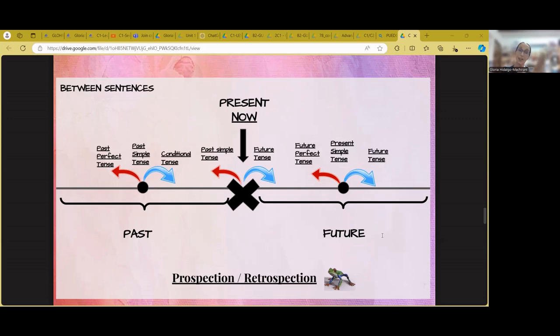I take a step back in the past and I say, if I were tall and slim, which I am not, I am hypothesizing about the present. If I were tall and slim, I would be a model. So, prospection, moving forward. But that prospection is in a conditional tense.